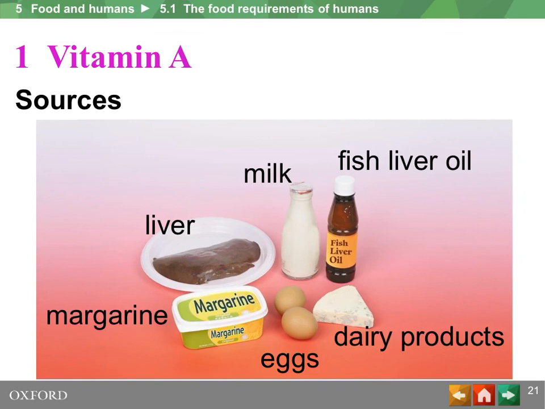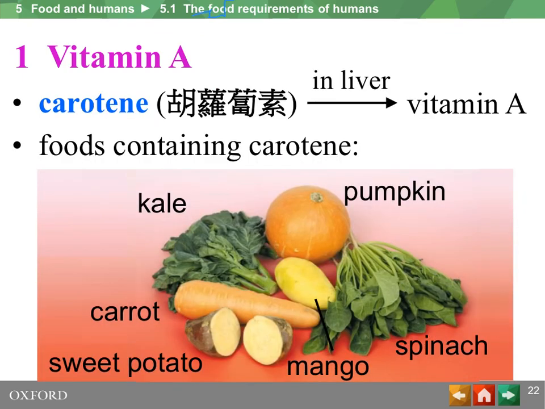Fish liver oil is rich in vitamin A because vitamin A dissolves in oil. So is liver, which has a lot of lipid in it. Other sources of vitamin A would be milk, dairy products, eggs, and margarine. Some vegetables and fruits, for example, carrots, pumpkin, sweet potatoes, and mangoes, contain an orange pigment called carotene. This pigment can be converted to vitamin A in our liver.